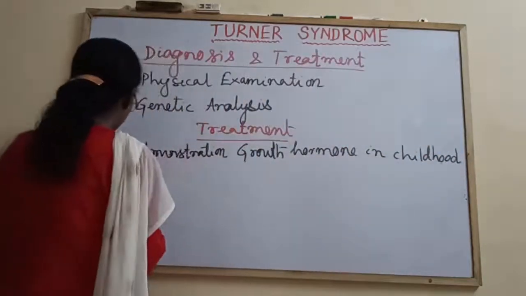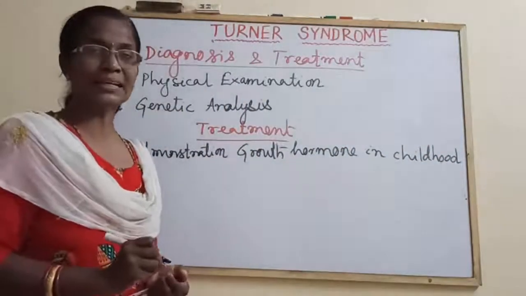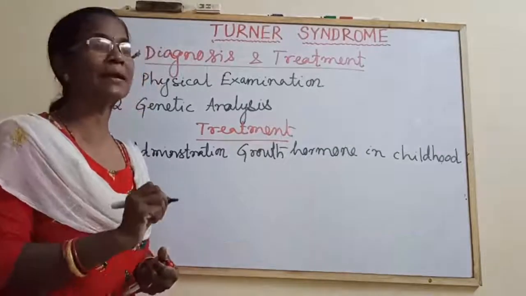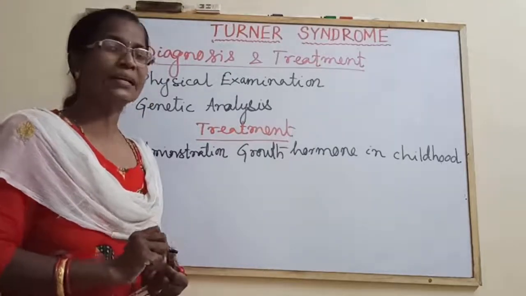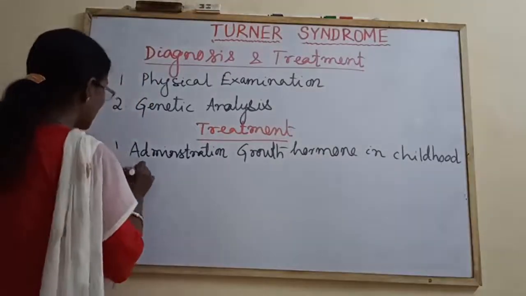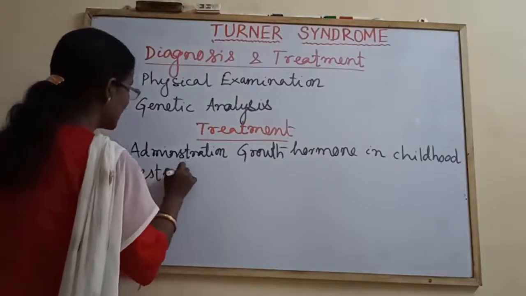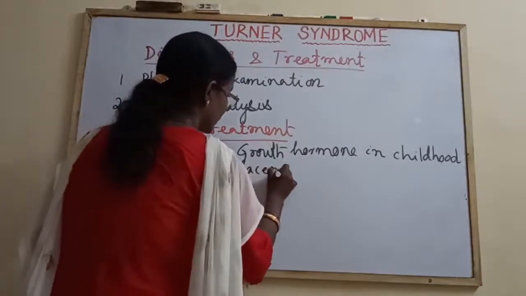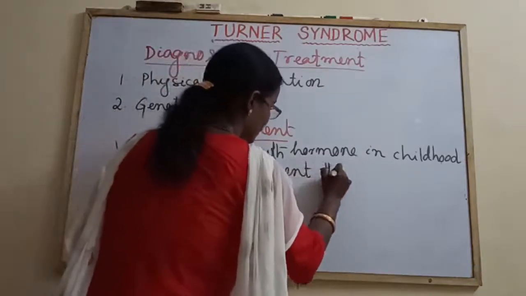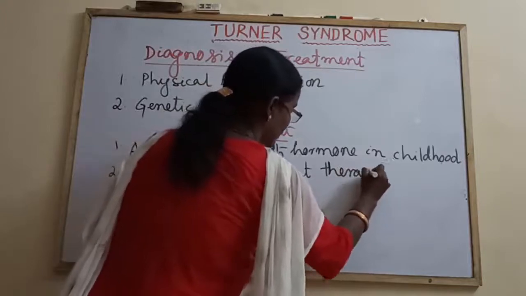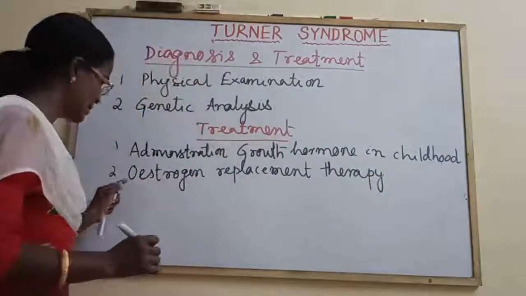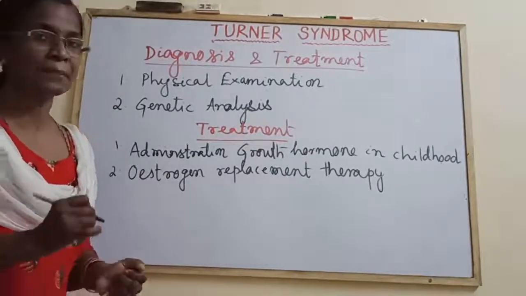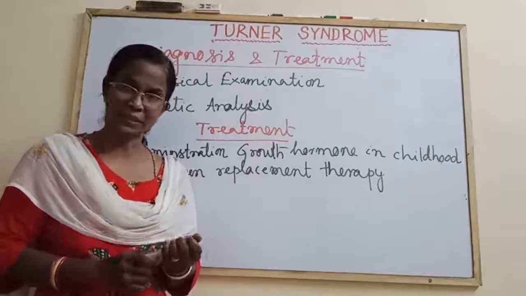Next one. Estrogen level is quite low. So estrogen replacement therapy is one kind of treatment. The second one is estrogen replacement therapy. By estrogen replacement therapy, breasts may develop during puberty.